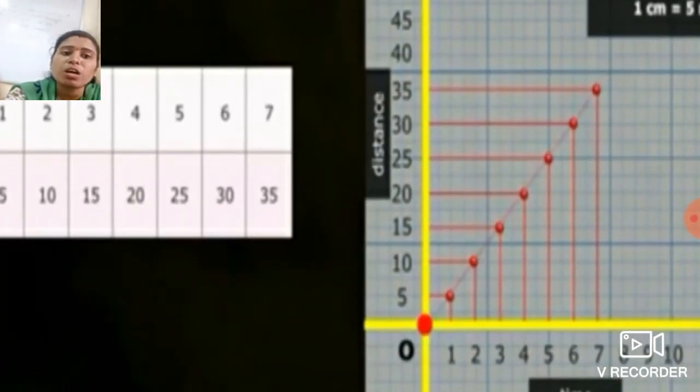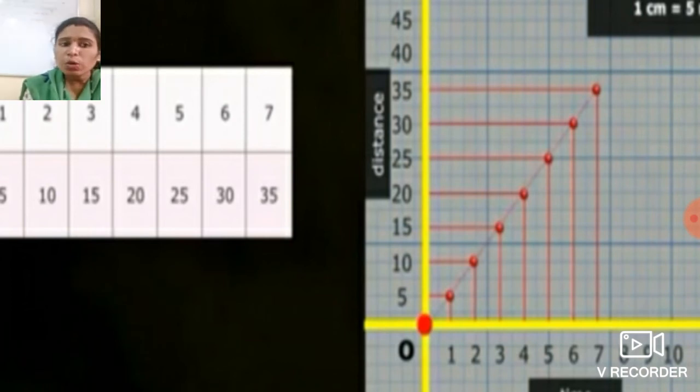That means it is moving in a uniform motion.